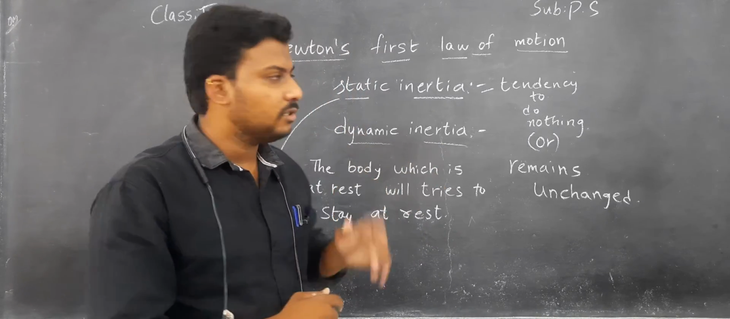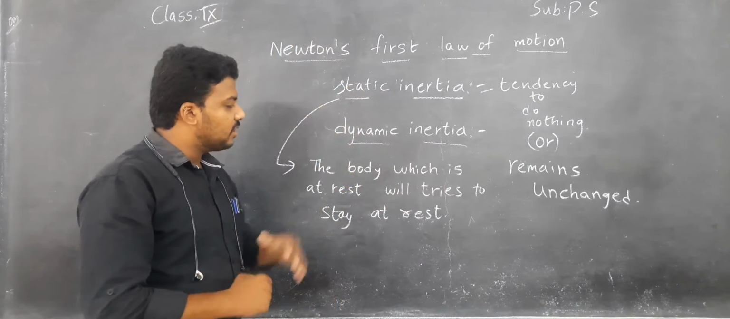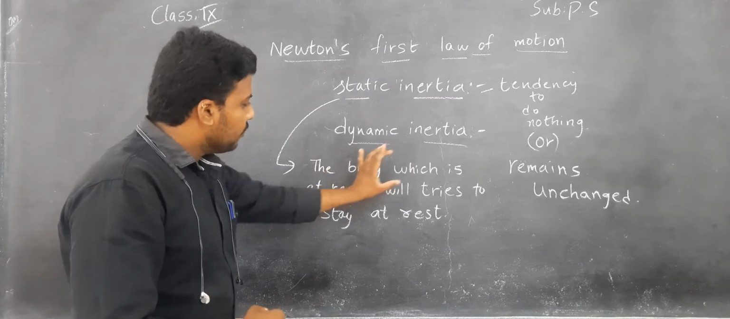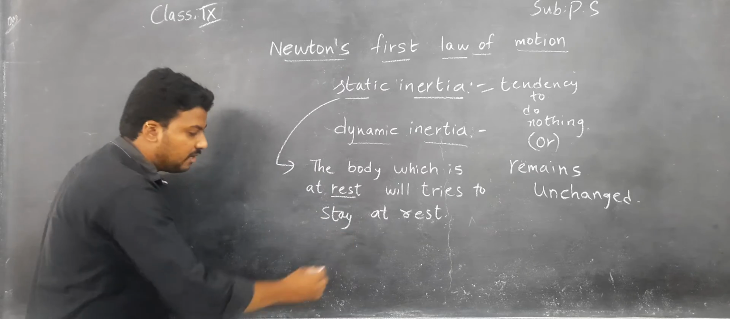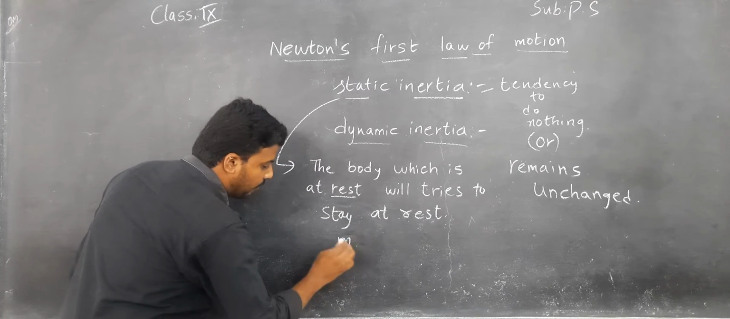That is static inertia. Then what is dynamic inertia, sir? The body which is in uniform motion. In the place of rest I am writing here movement or uniform motion.